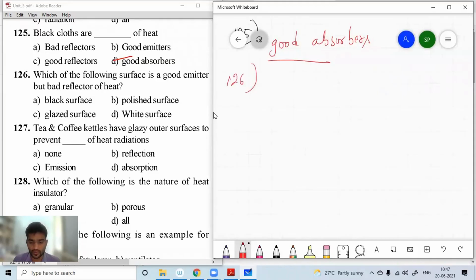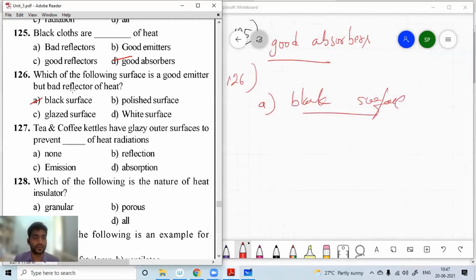Black surface. Good emitter, but bad reflector. Through it, heat is not reflected. So for question number 126, A is the right option. That is the black surface.